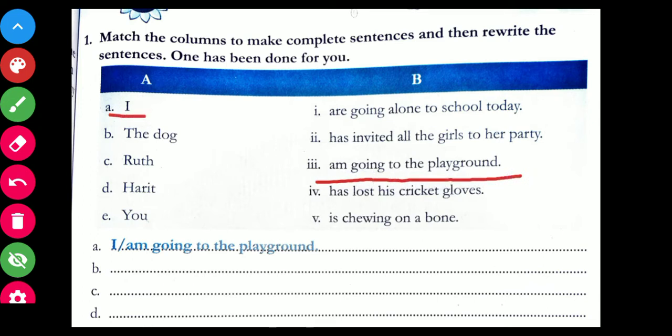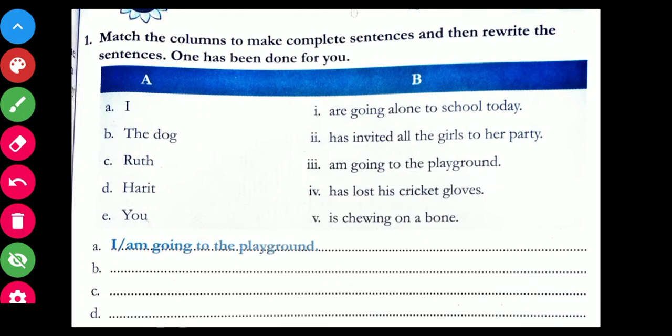"I" is being matched with "am going to the playground." Okay, and then how you have to rewrite it? Using a slash. Over here you can see a slash has been used. Why? To differentiate between the subject and the predicate. So "I" in this sentence is the subject and "am going to the playground" is the predicate.